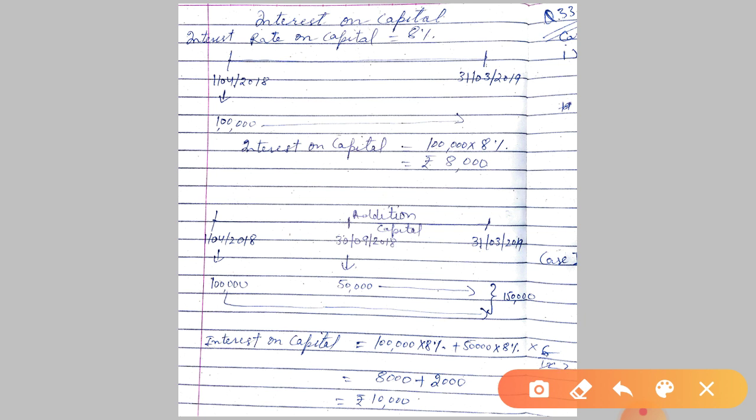This is our financial year, from 1st April 2018 to 2019. Now if the capital is invested at the starting of the business, at 1st April, for example, 1 lakh rupees has been invested, and the rate of interest we have assumed is 8%, so this 8% will be charged. So interest on capital will be 1 lakh into 8%. This is very simple.